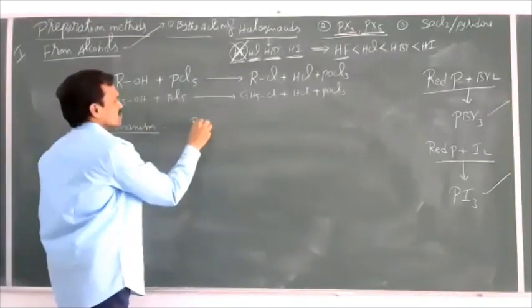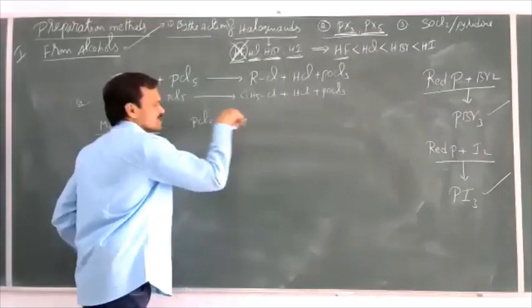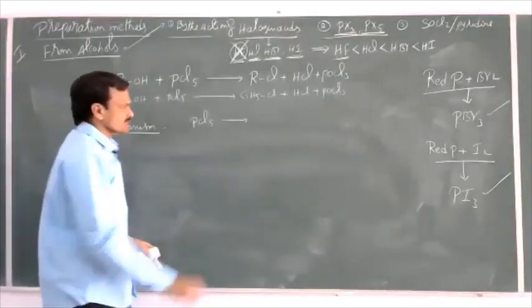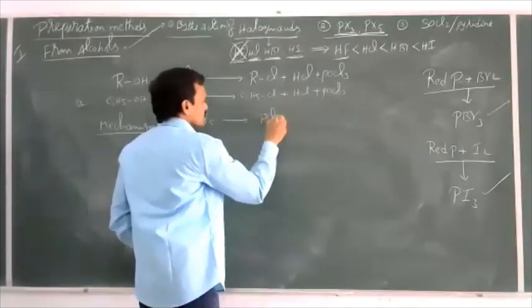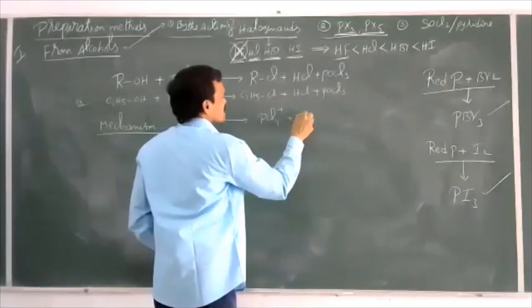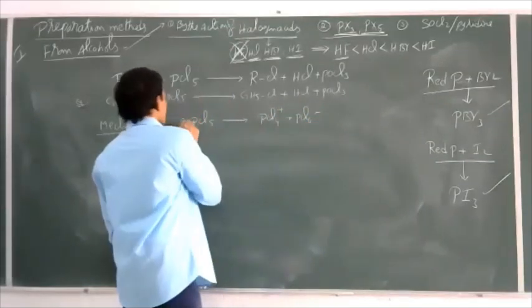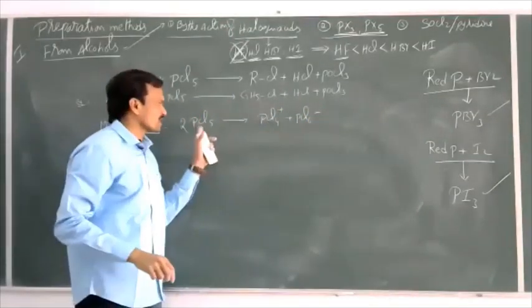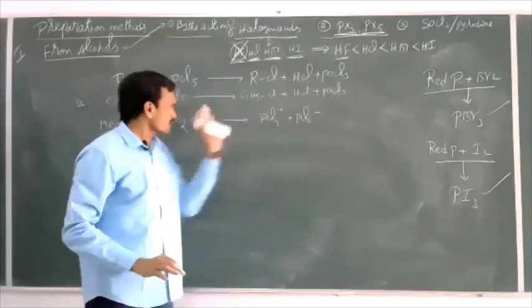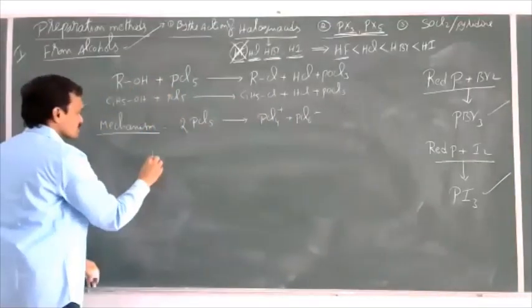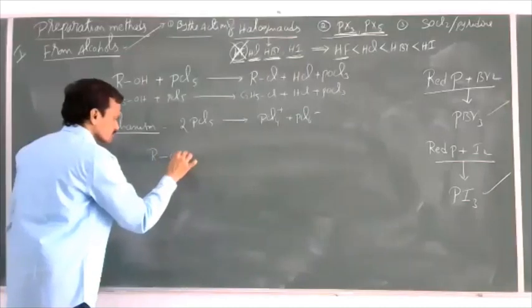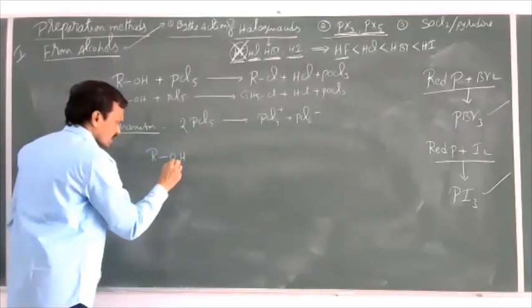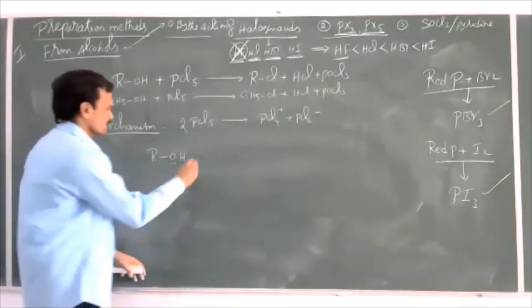If you take PCl5 in solid state, PCl5 can exist as PCl4 plus and PCl6 minus. This is the existence of phosphorus pentachloride in solid state. Now, ROH: this oxygen contains 2 lone pairs of electrons.